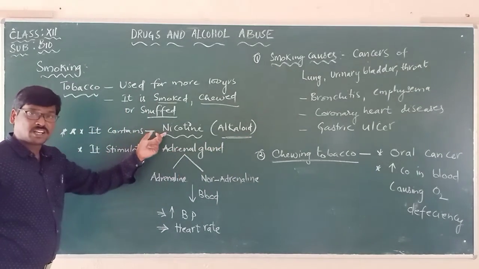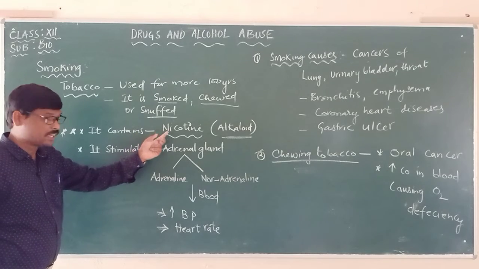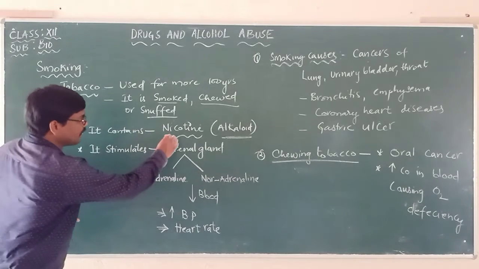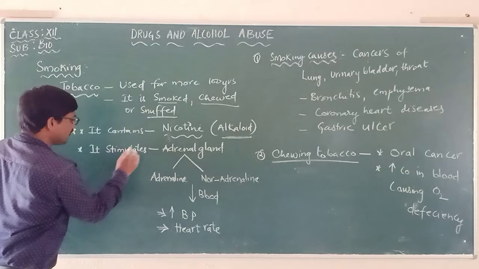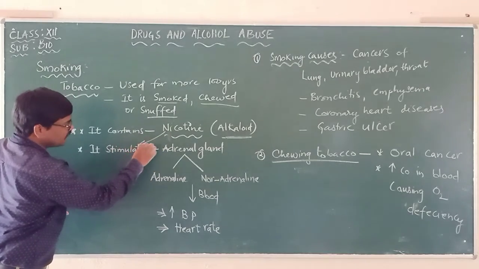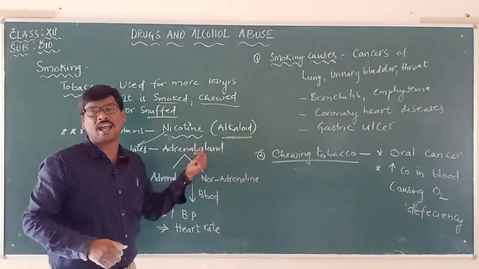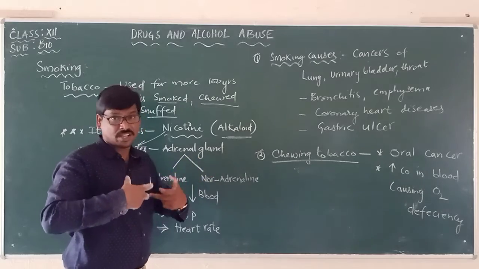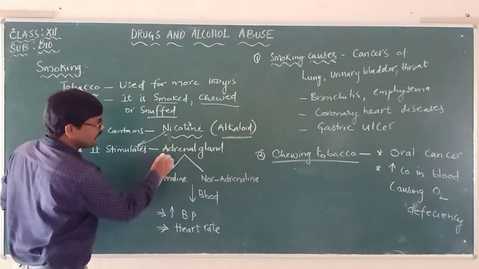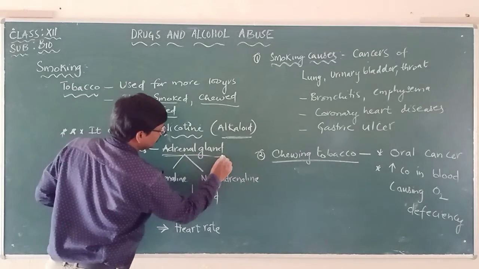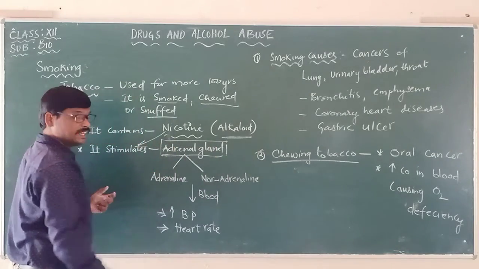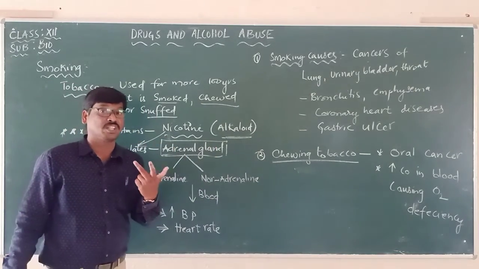And this particular nicotine stimulates. Please remember, nicotine stimulates the adrenal gland. When nicotine is taken into the body, it stimulates the adrenal gland, which we know is responsible for producing hormones.